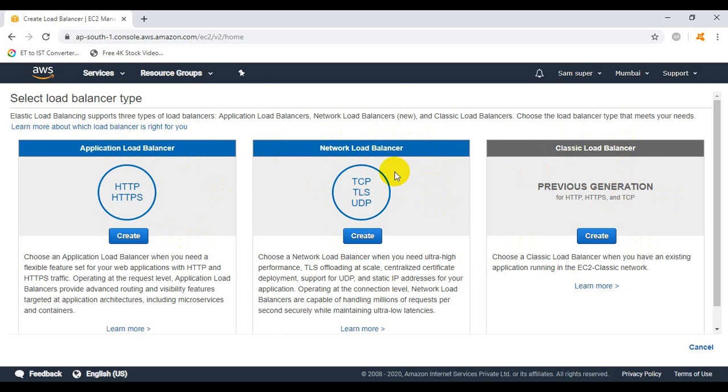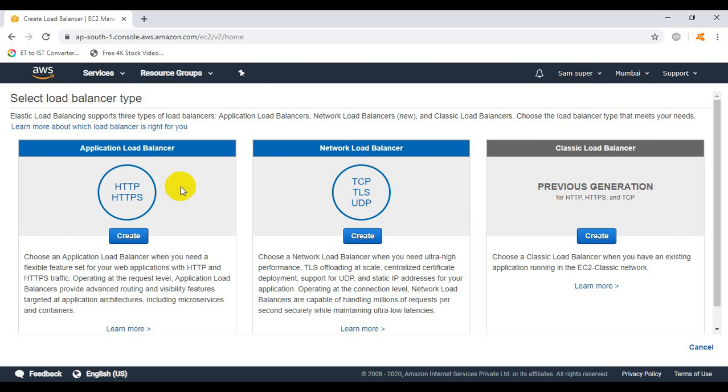In our last session we have already covered the application load balancer, and we already performed the lab exercise. If you did not watch my application load balancer session, you can go to my channel, Genius Brains Academy, geniusbrainsacademy.com, and you can see the playlist.